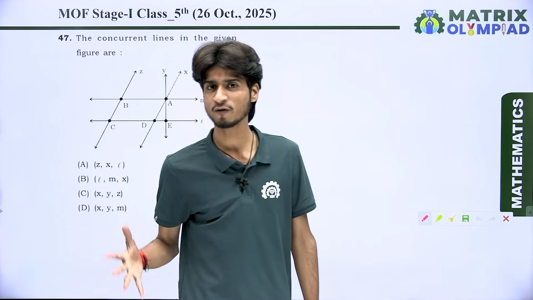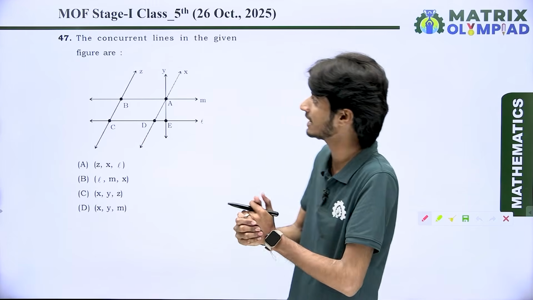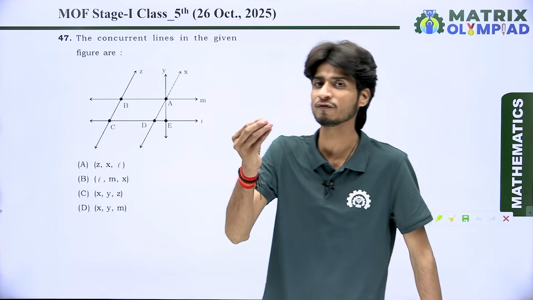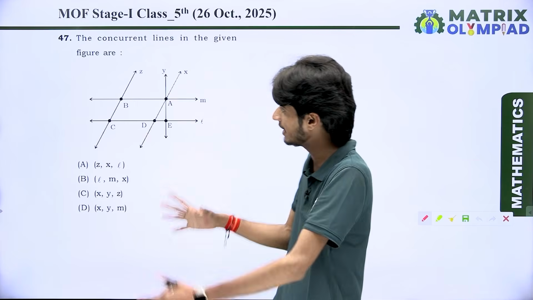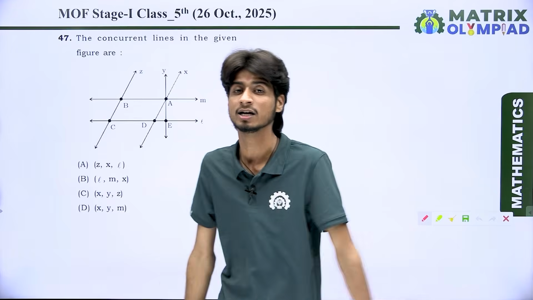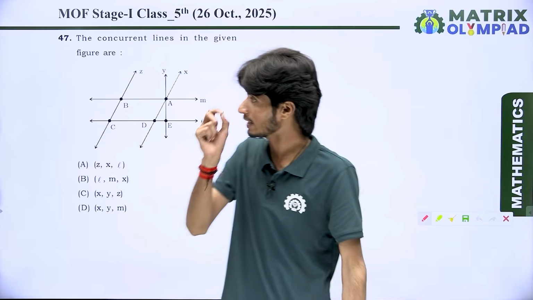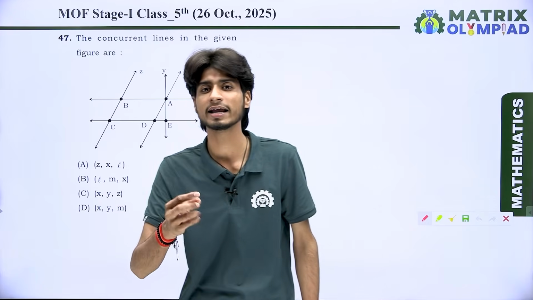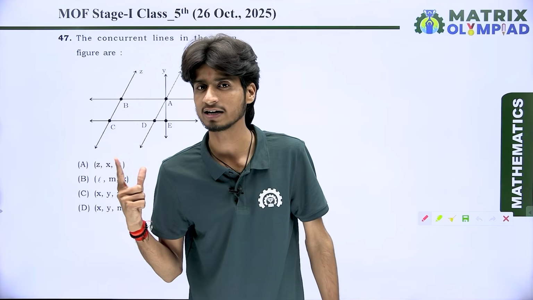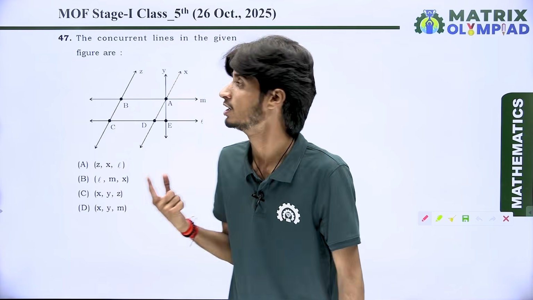Next we have question number 47. Dear students, what does it say? The concurrent lines in the given figure. That means we want to find the pair of concurrent lines. What is a concurrent line? If 3 lines are intersecting on the same point, then they are known as concurrent lines. Look here.